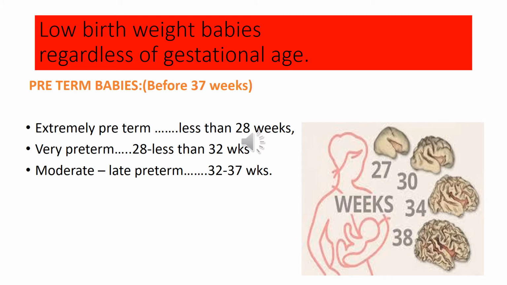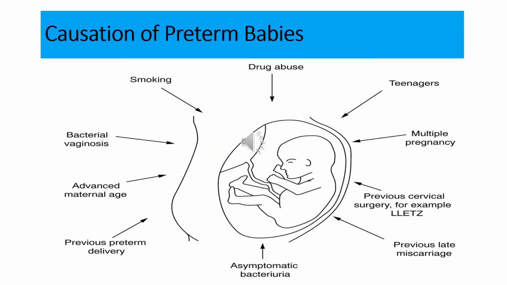These babies are usually born too early, but their intrauterine growth is normal. As I told you in the previous slide, preterm babies are born too early, but their intrauterine growth is normal. That is, their weight, their height, their development is within the normal limits according to the duration of gestation.